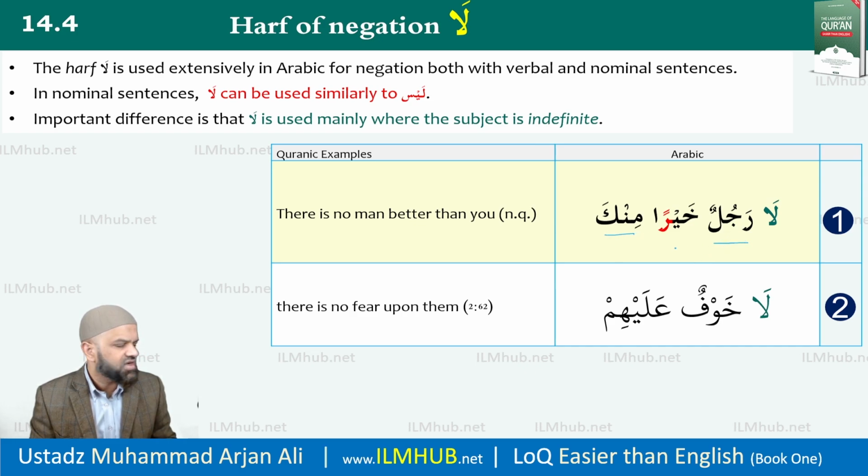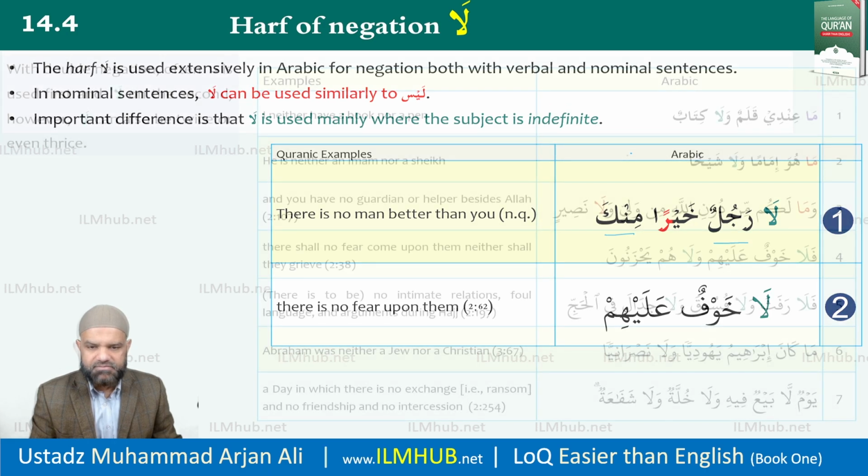La rajulun khayran minka. And again, we have la khawfun alayhim. There is no fear upon them. Khawfun is indefinite. Rajulun is indefinite. Therefore, I'm using la. La khawfun alayhim, of course, is from the Quran. It's a commonly used structure in the Quran. I have many examples. I've given you one here so that inshallah when you come across it, you'll recognize it. So there is no fear upon them.